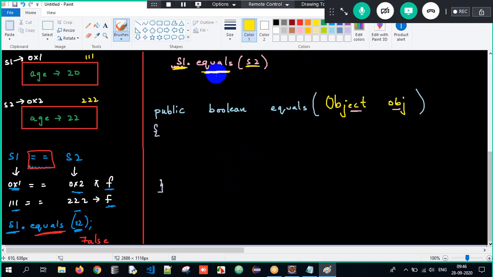So I am calling the equals method. Who is calling the equals method? S1 object is calling the equals method by passing the s2 object. So this s2 object is getting stored into obj here. This is nothing but upcasting. Sir, how, sir? Is it upcasting, sir? How, sir? I will show it to you now.